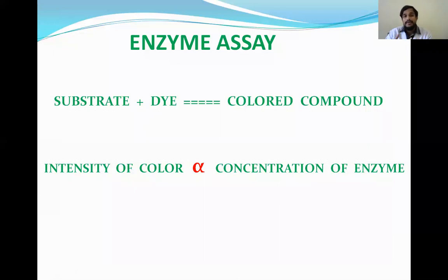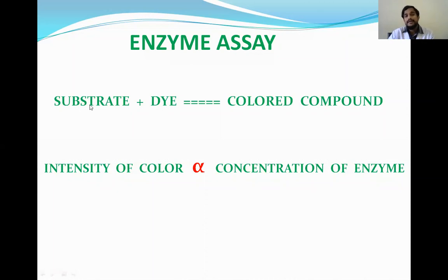And coming to the enzyme assay. One thing we know is that enzymes are directly used for diagnosis of the diseases. They directly act as the diagnostic marker of the diseases. The other thing is that enzymes are useful in estimating different biochemical parameters, which in turn are helpful in the diagnosis of the diseases. So that's why these are known as enzyme assays. The estimation of biochemical parameters by using enzymes is known as enzyme assays.